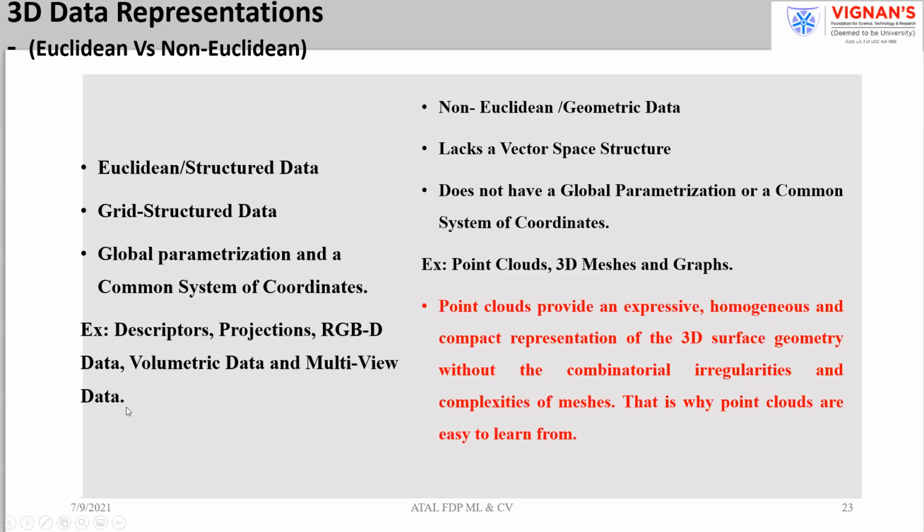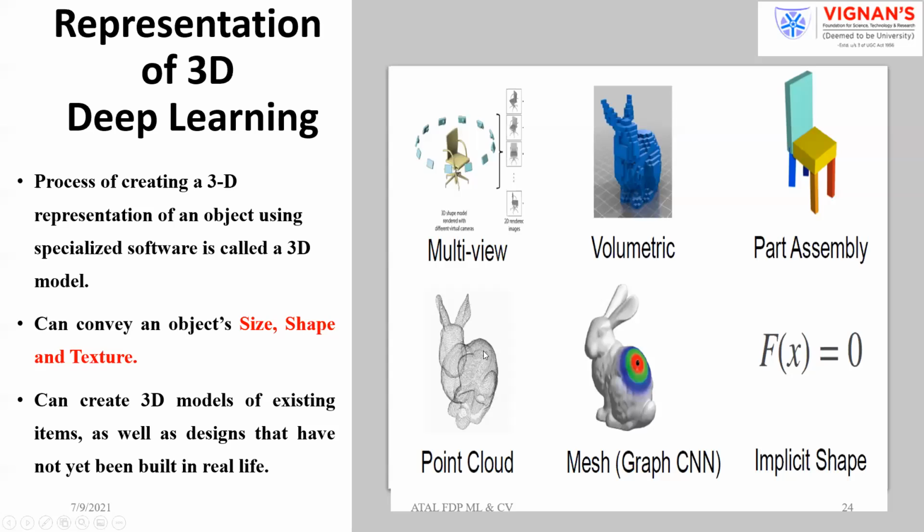All are examples of structured data. Whereas point clouds, 3D meshes and graphs, all these we can call non-structured data. One important point is that point clouds and 3D meshes are applicable to both structured as well as non-structured data. So these are a few examples of structured data. In case of 3D data, the important point is you can see the size, shape, and texture. That is the important aspect.